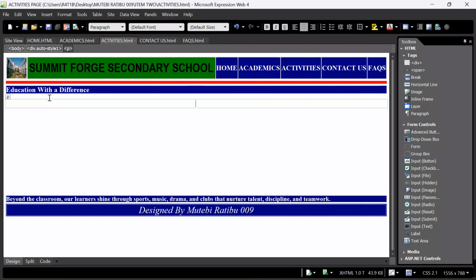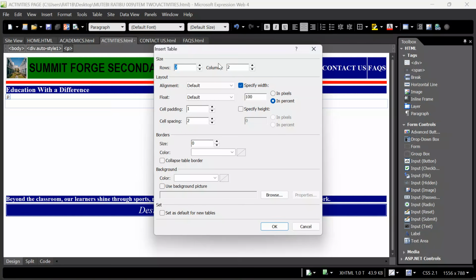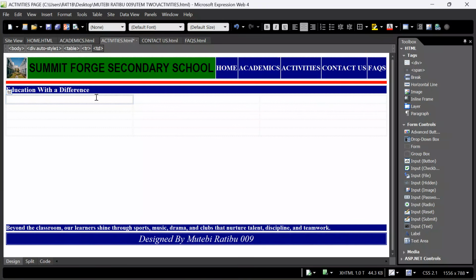I want to create a table of how many columns? 1, 2, 3, or 4 columns. How many rows? 1, 2, 3, 4, 5. Yes, let us take that. Go to table, insert table. I want around 3 columns. Yes, and how many rows? Around 5 rows. Yes, let me keep it at 5. Alignment, we keep it center. The measurements, keep it at 100. Click OK.